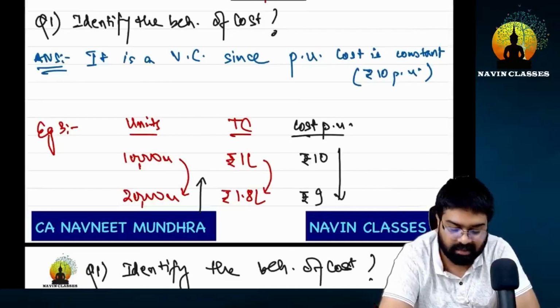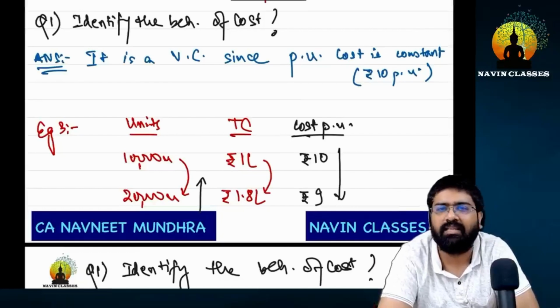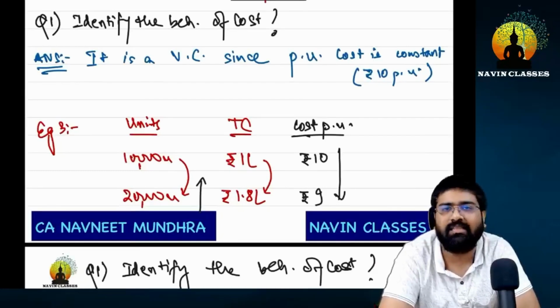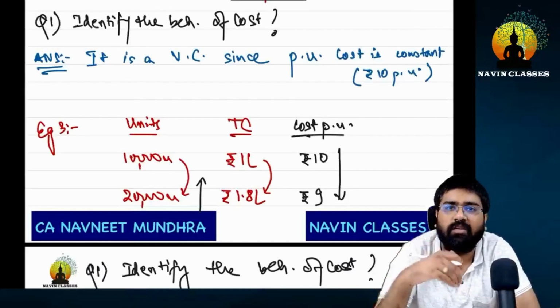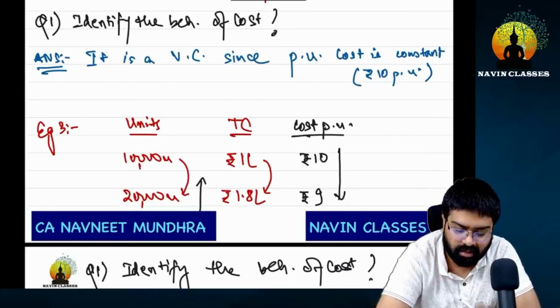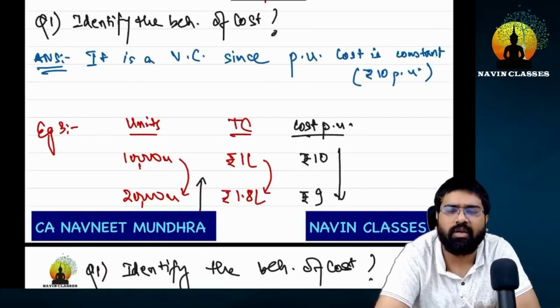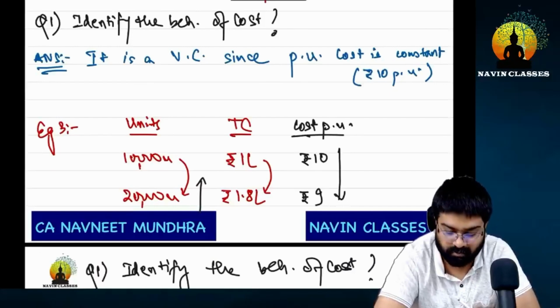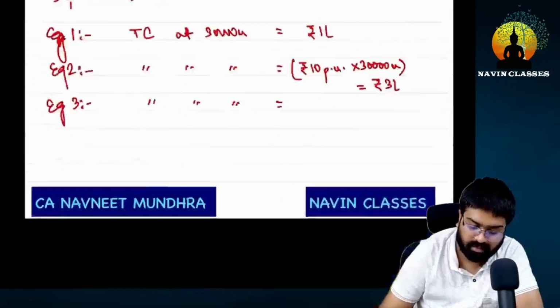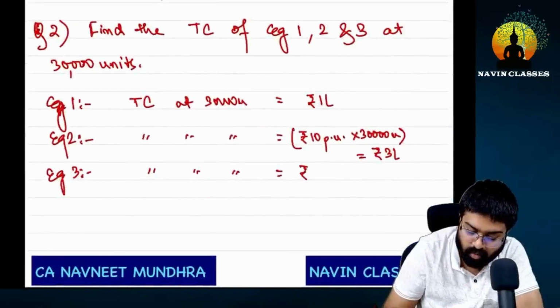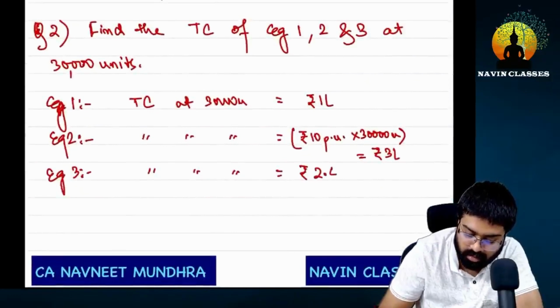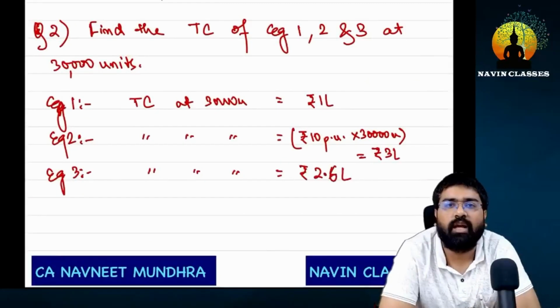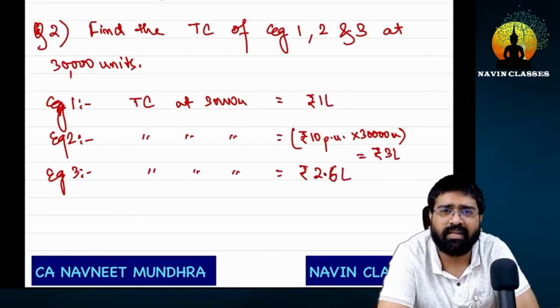I'm trying to say, if the cost is 1 lakh for 10,000, 180,000 for 20,000, the cost increased by 80,000 for 10,000 more units. So the 30,000 will increase by another 10,000. It will cost another 80,000. That is, if you add 80 to 1 lakh and it becomes 180, then add another 80. Friends, what is the answer? The answer is 2 lakhs 60,000. And we will discuss this topic in detail in the next class.